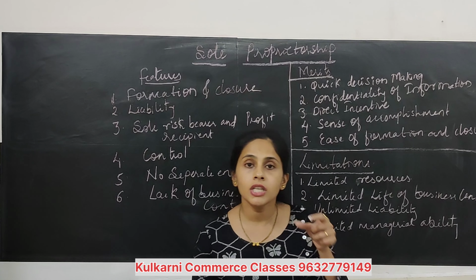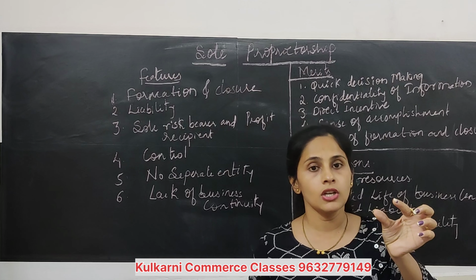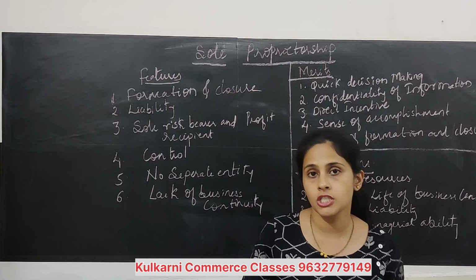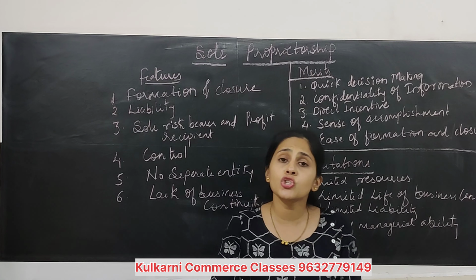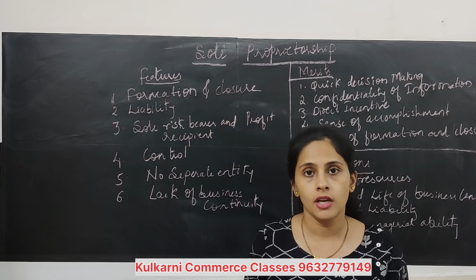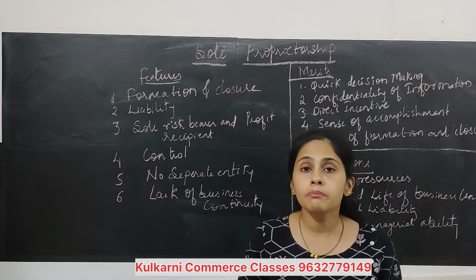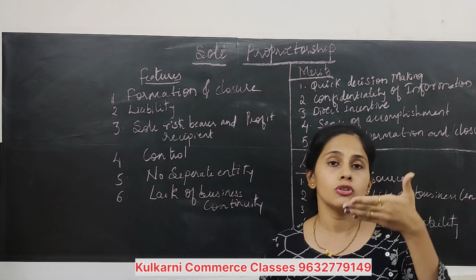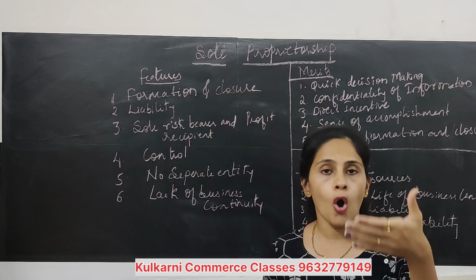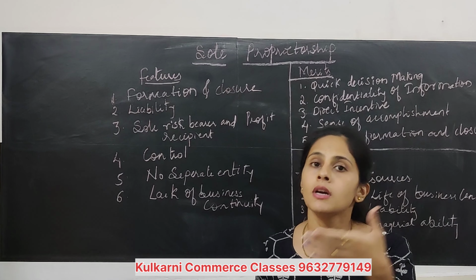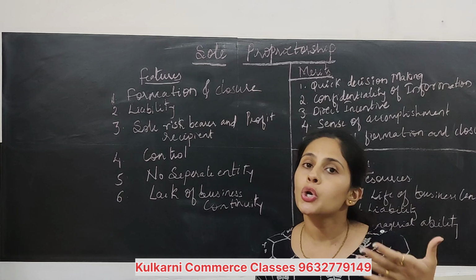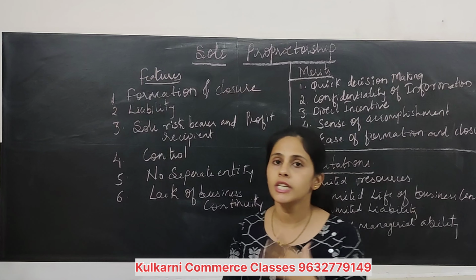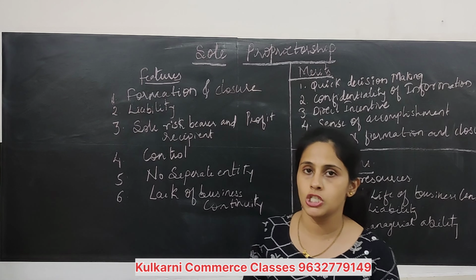Keep in mind, the points or headings of the features are repetitive in nature in case of all the forms of business organizations, but the explanation should be different. What it means is, if you are writing the features in sole proprietorship, formation and closure point will come, liabilities point will come, control point will come, but the explanation is different in each and every form of business organization.